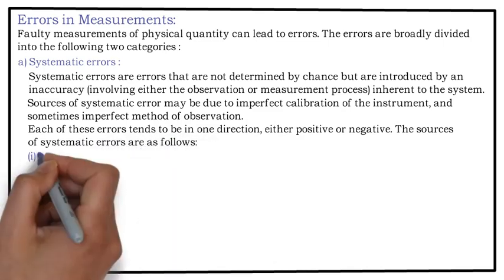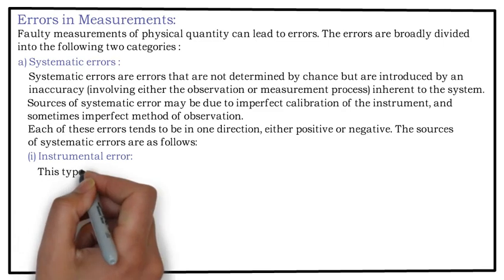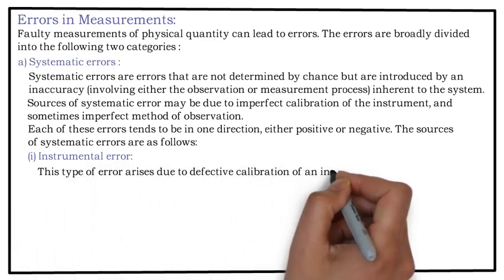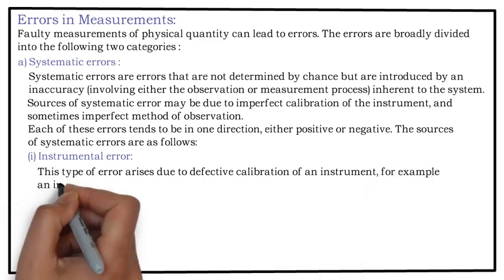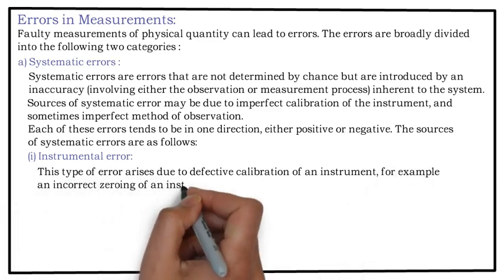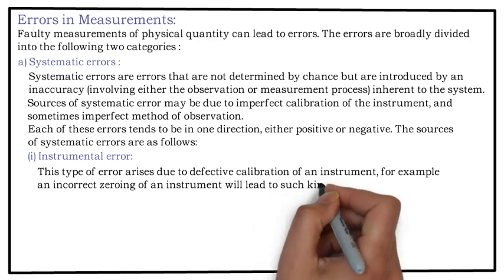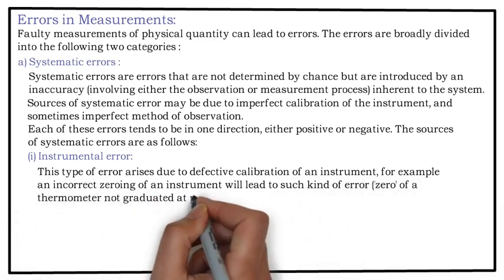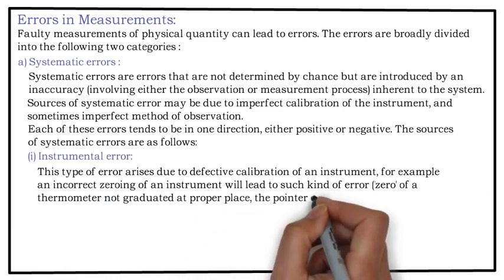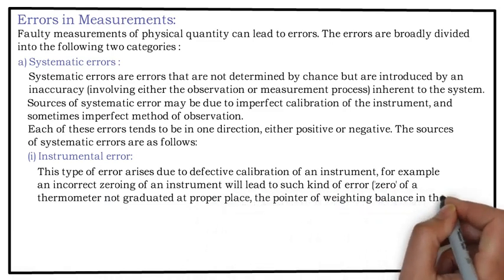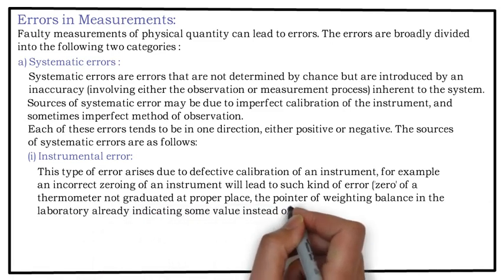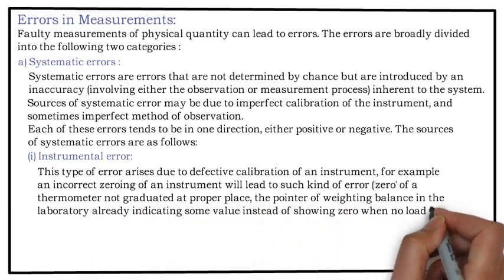Number 1. Instrumental error. This type of error arises due to defective calibration of an instrument. For example, an incorrect zeroing of an instrument will lead to such kind of errors. Zero of a thermometer not graduated at proper place, the pointer of weighing balance in the laboratory already indicating some value instead of showing 0 when no load is kept on it.